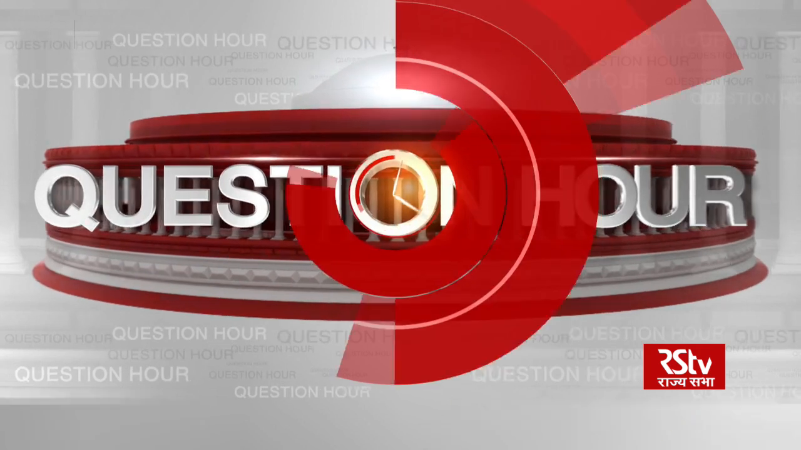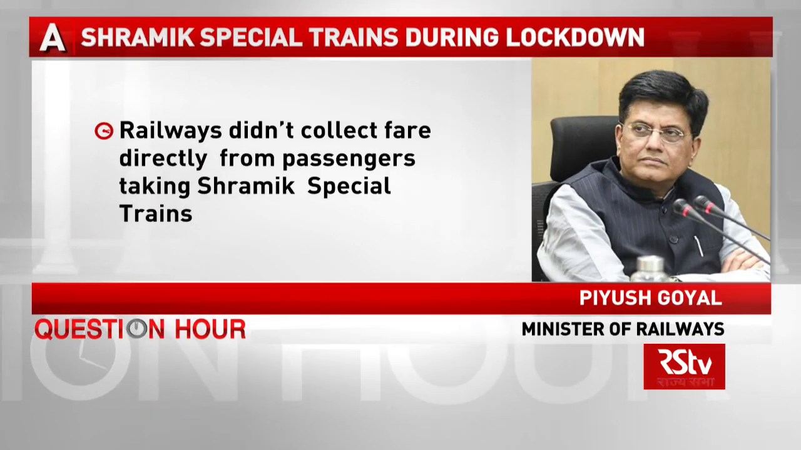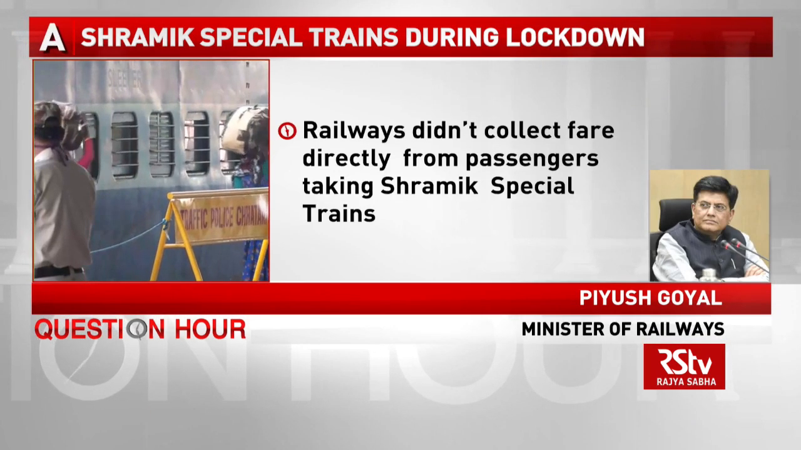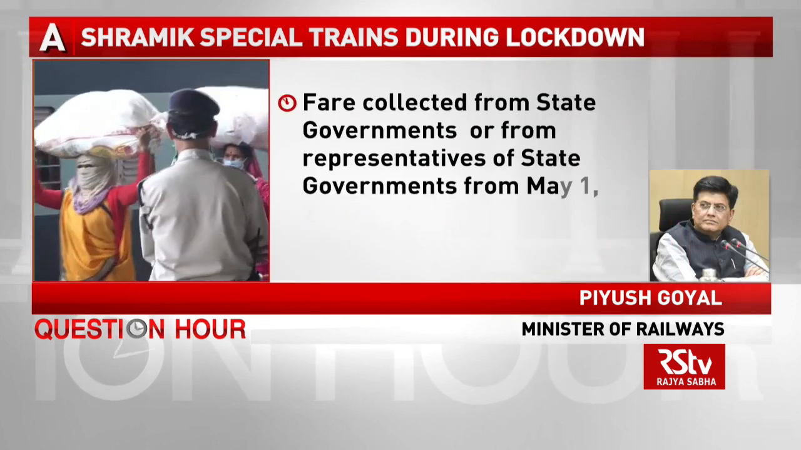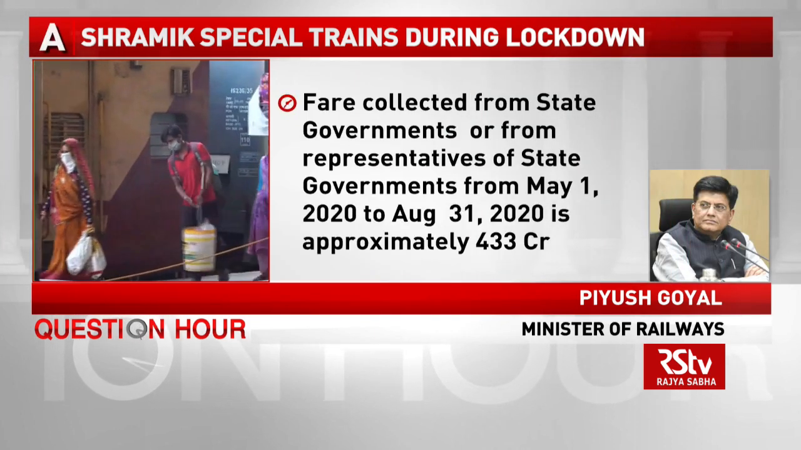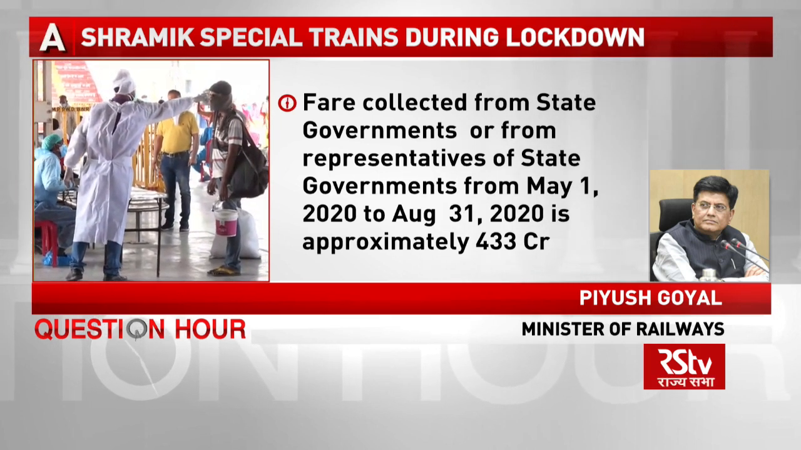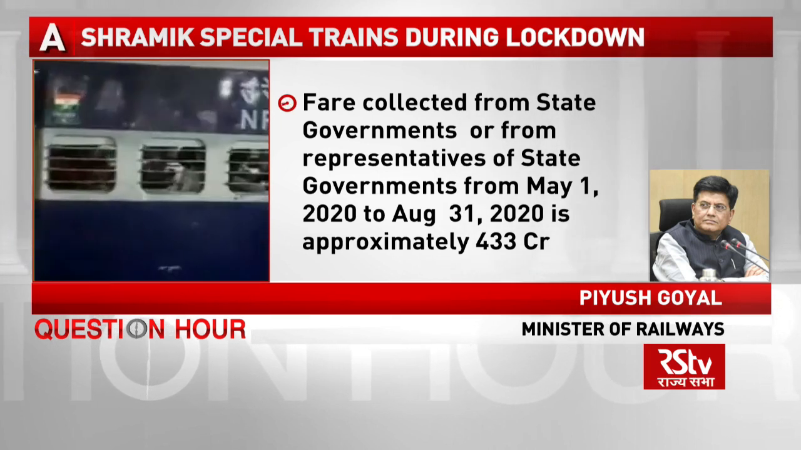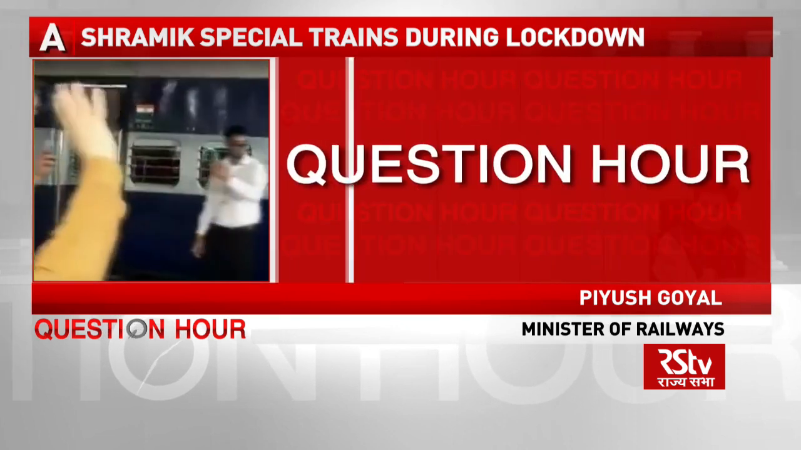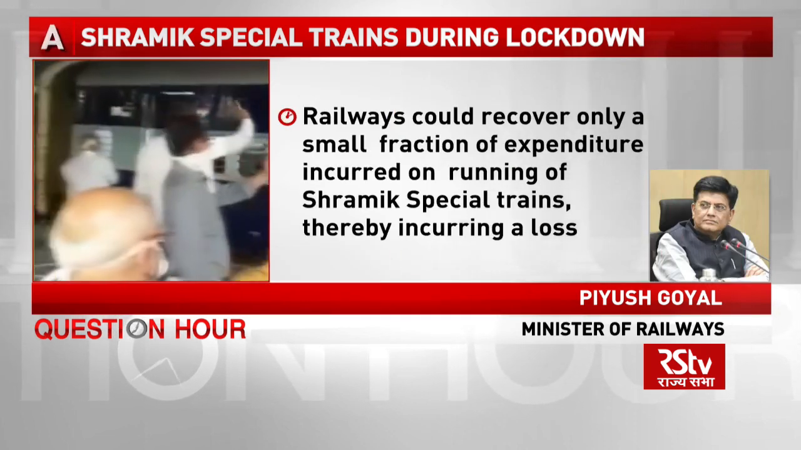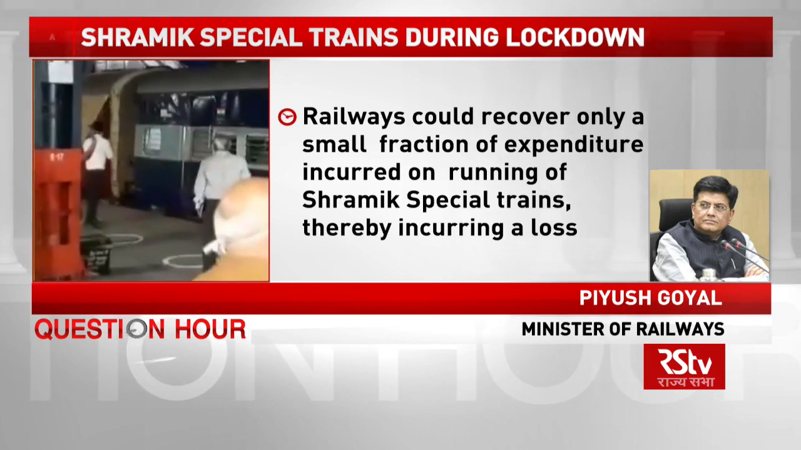Railways did not collect any fare directly from the passengers. Fare collected from the state government or from the representative of state government for running these special trains for the period 1st of May to 31st of August this year is approximately 433 crore. Railways could recover only a small fraction of expenditure incurred on running of Shramik trains, thereby incurring a loss in